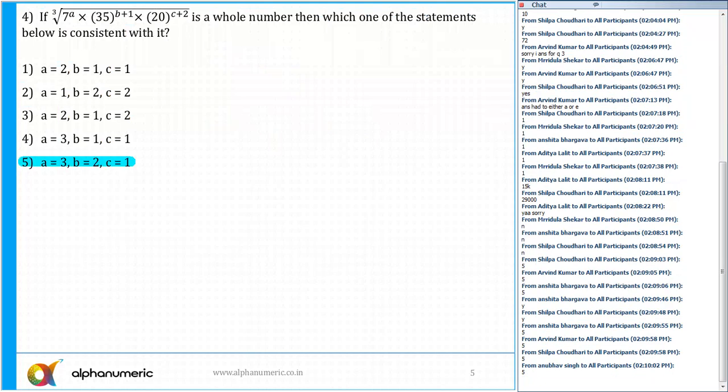Okay. Now how I have done it, I'll tell you quickly. We know for a cube root, the power has to be a multiple of 3. So 7 raised to power A. 35 is 7 into 5. So 7 raised to power B plus 1 into 5 raised to power B plus 1. And so on. 20, that is 5 raised to power C plus 2. And 20 is 4, 4 raised to power C plus 2. Something like that. So when I combine the power of 7, it is coming out to be 7 raised to power A plus B plus 1. And the power has to be a multiple of 3.